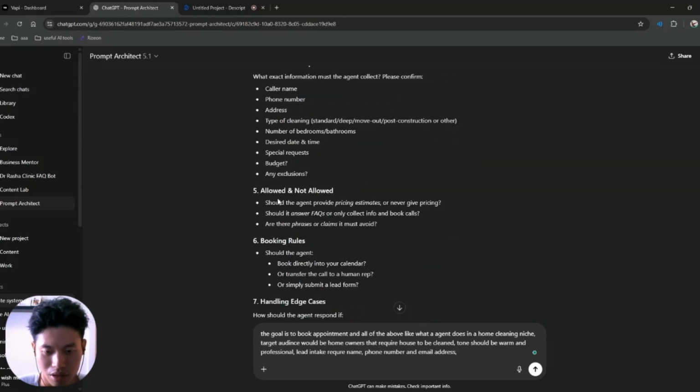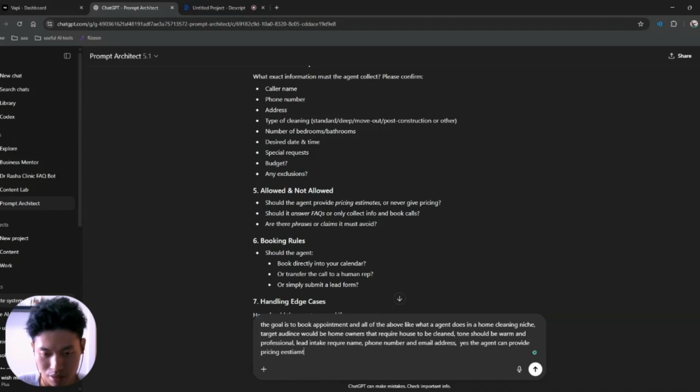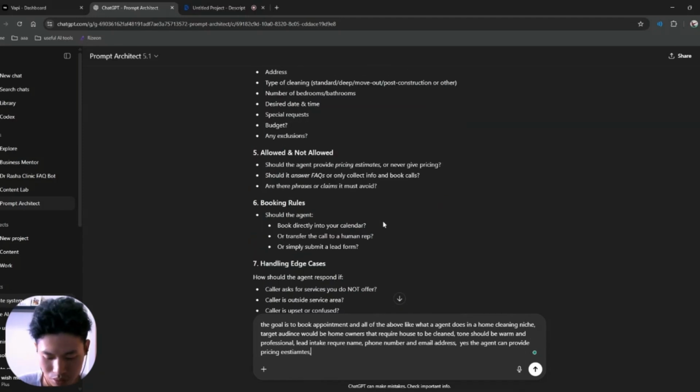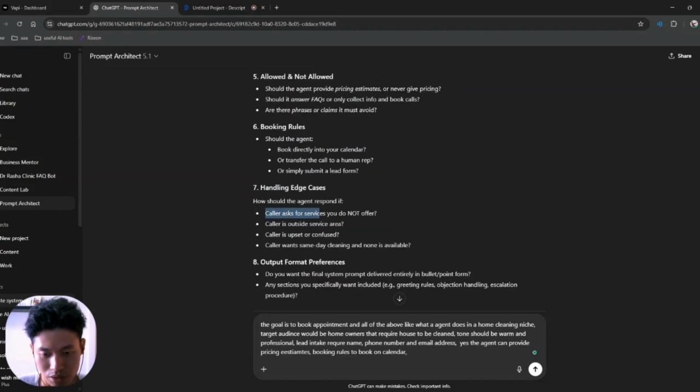Then for allowed and not allowed, should the agent provide pricing estimates? Yes, the agent can provide pricing estimates. Booking rules: book on the calendar.